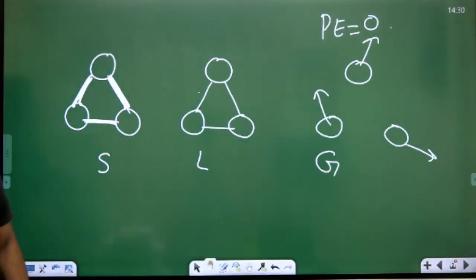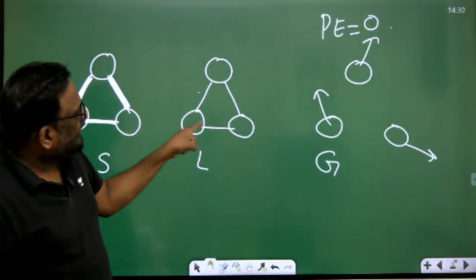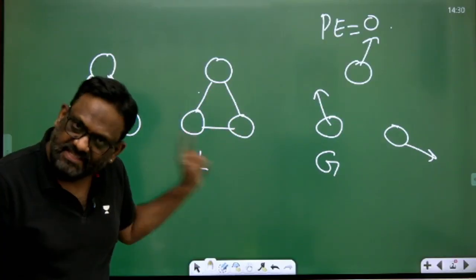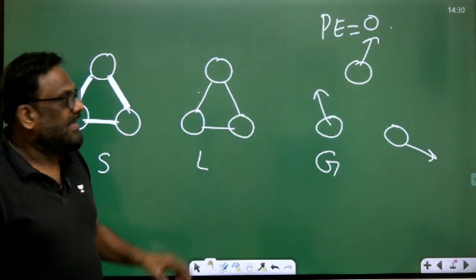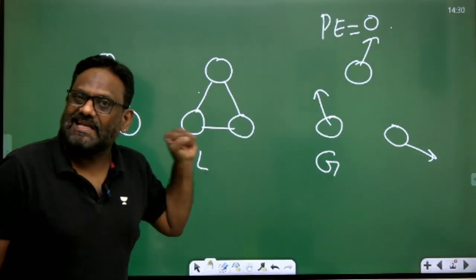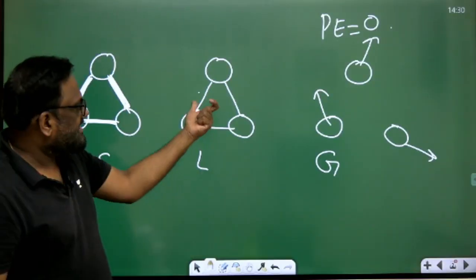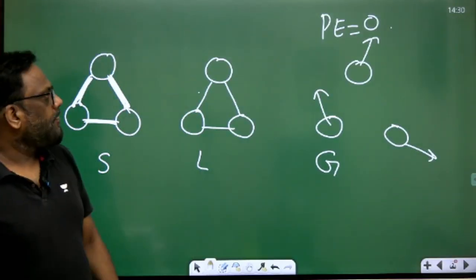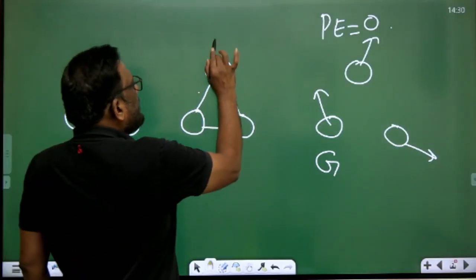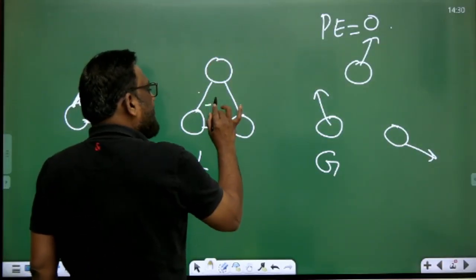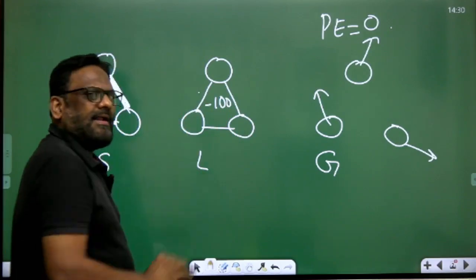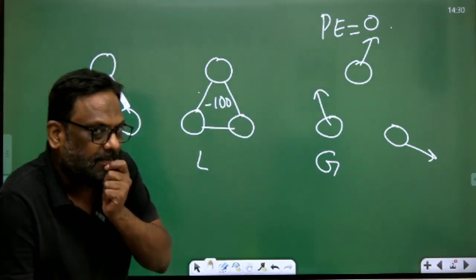Now, in the solid, are there any intermolecular forces? Yes. So, therefore, my dear students, it has a potential energy. Intermolecular forces are there, bond energy is there, so it has that potential energy. Now, let me write. Let us say I am writing that energy as 100. Suppose 100 units, with a minus sign.